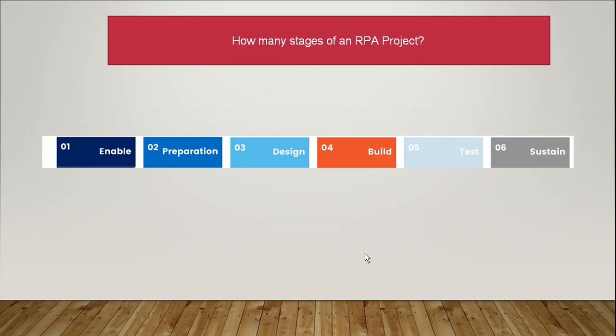How many stages are there in an RPA project? Suppose you're working on an RPA project. How many stages will be available from the view of the solution architect? There must be six stages: enablement, preparation, design, build, test phase, and sustain. So what is enablement? Enablement is all about identification or discovery.